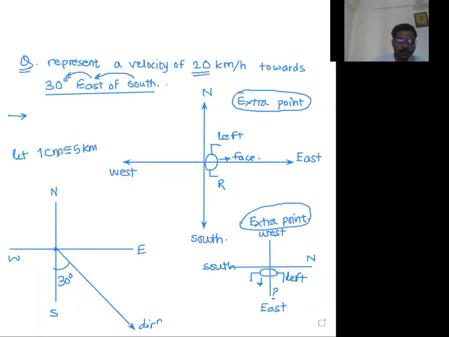Then how many centimeters are required to represent 20 kilometer per hour? Reply in the chat box. You can do the cross multiplication and find out the answer of question mark.